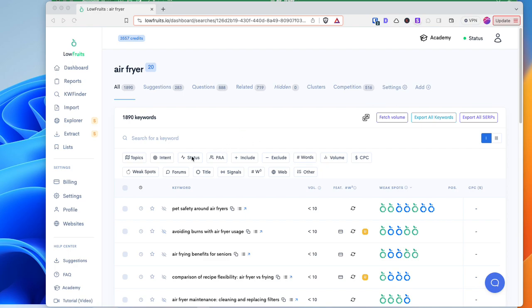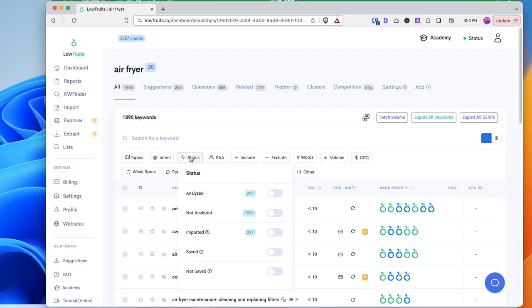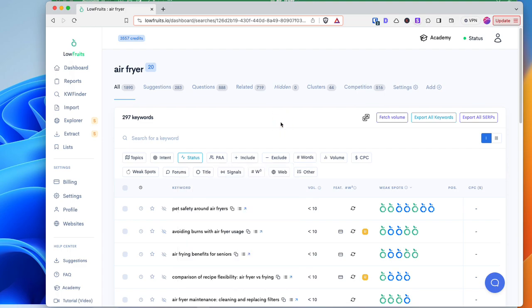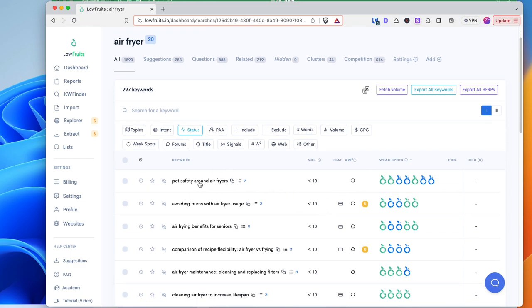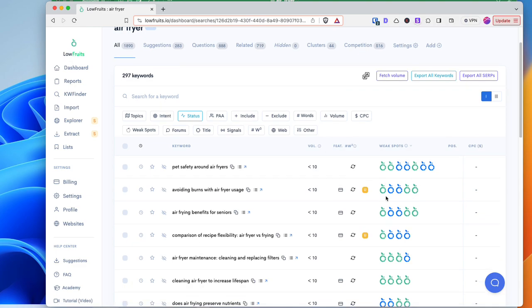So let's see what we have here. I like to go into status first. So I ended up importing and analyzing 297 keywords. And as the keywords were researched, the keyword database expanded, and now we're up to 1593 because of the people also asking the related questions. So what I like to do is I go to analyze only just to stay focused on track here, also for the purposes of this video.